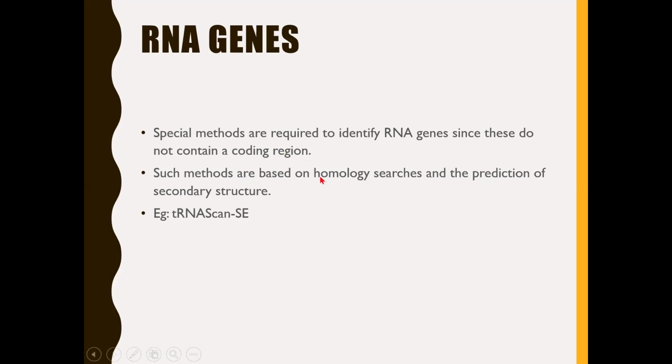The algorithms that are developed for finding these potential RNA genes look for the presence of sequences that have the potential to form stem loop structures or hairpin structures, which involve a lot of base pairing, because these RNA sequences produce very stable secondary or tertiary structures. One such algorithm available for the prediction of these RNA genes is tRNAscan-SE. So that's how the RNA genes are predicted by homology searches, looking for sequences that have the potential to form hairpin or stem loop structures, which is the very stable conformation of the RNA sequences.